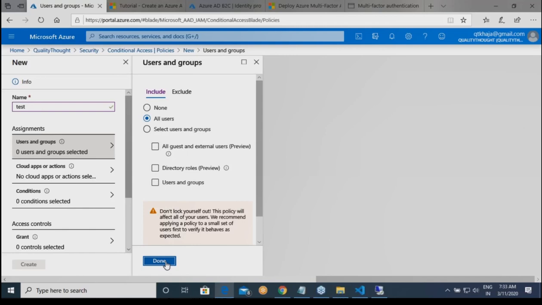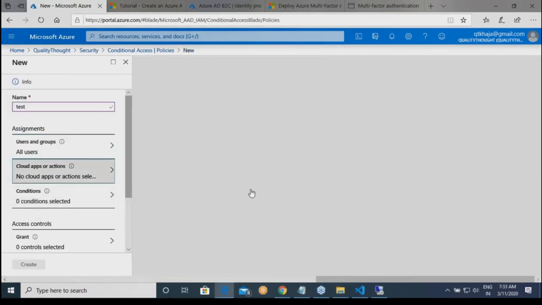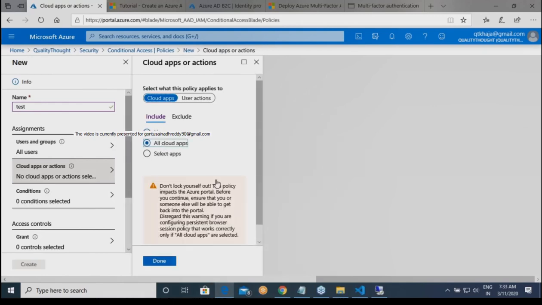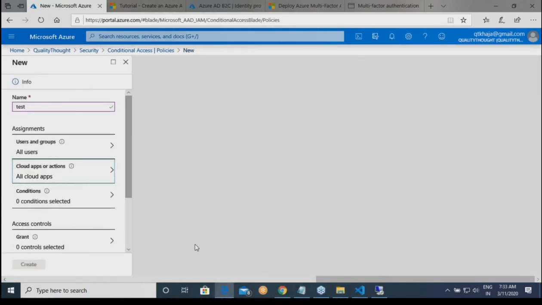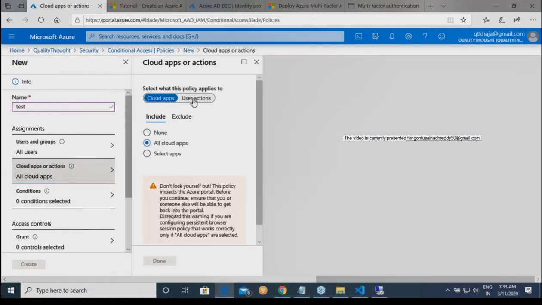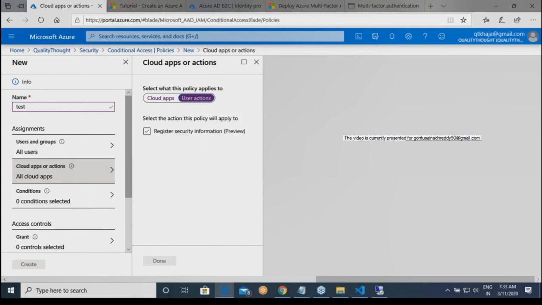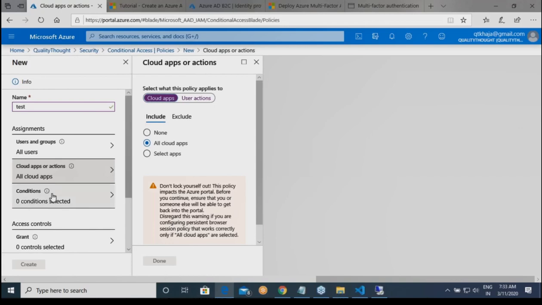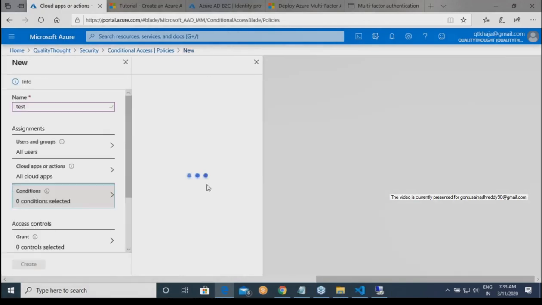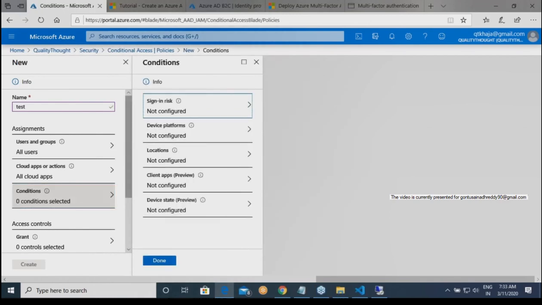Okay. And now, for which application? Do you want to speak about any particular applications? No, I'll try to tell all applications. Okay. Or you can do user actions also. Okay. So if you basically want to specify particularly do for any user actions, but generally we give it for applications. So fine. Now let us look at this condition. This is where it is all about the stuff.